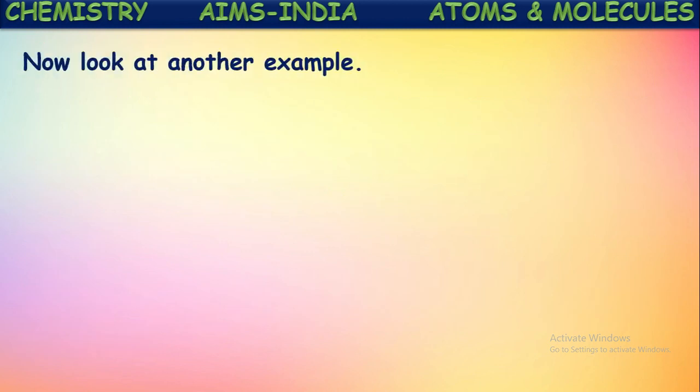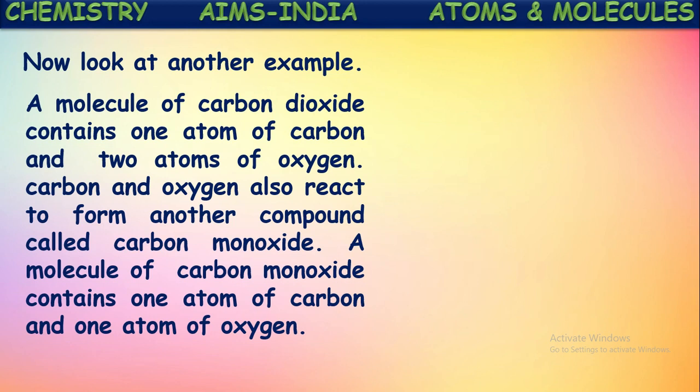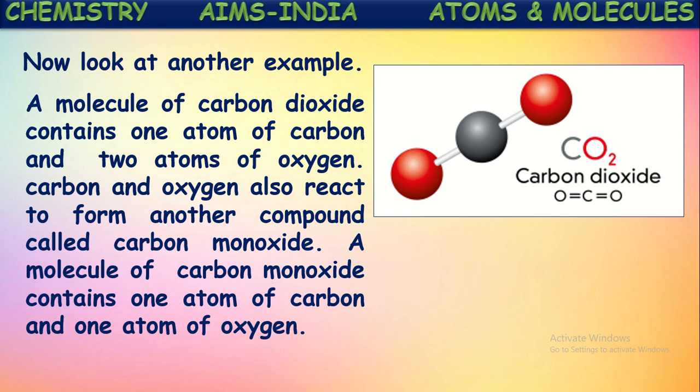Now let us see one more example. A molecule of carbon dioxide contains one atom of carbon and two atoms of oxygen, isn't it? How can we write the molecular formula of carbon dioxide? First, you have to identify which elements are present in the molecule. Here it is mentioned that carbon dioxide has carbon and oxygen, two elements. The second point to be observed is how many atoms of each element are present. How many carbon atoms did they mention in carbon dioxide? One atom of carbon and two atoms of oxygen.